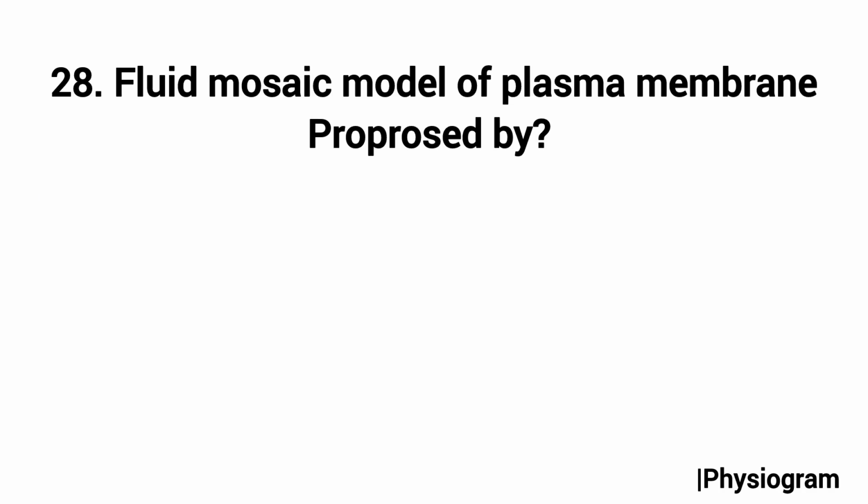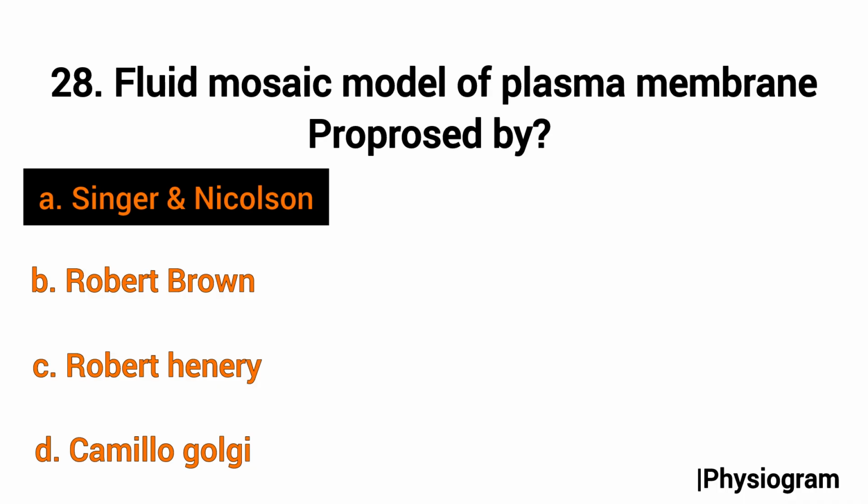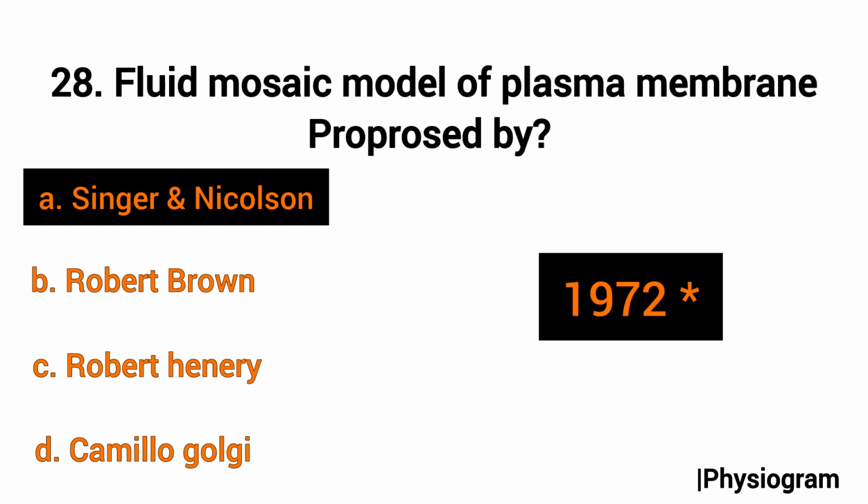Next, question number 28 is from the cell chapter again. The fluid mosaic model of the plasma membrane was proposed by whom? Option A, Singer Nicholson; B, Robert Brown; C, Robert Henry; and D, Camillo Golgi. This model describes the membrane as a fluid lipid bilayer with proteins embedded like mosaics. So the correct answer will be option A: the fluid mosaic model of the plasma membrane was proposed by S. J. Singer and G. L. Nicholson in 1972. Yes, do remember the year here.